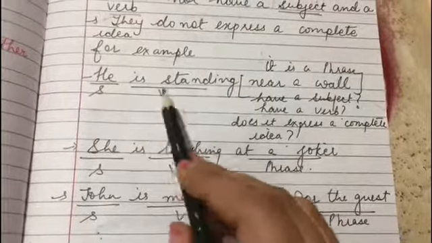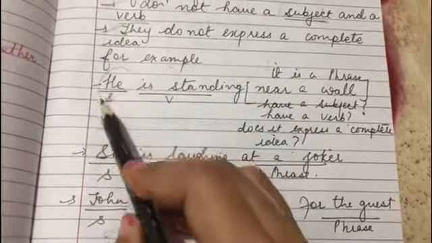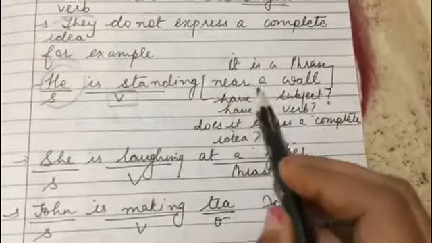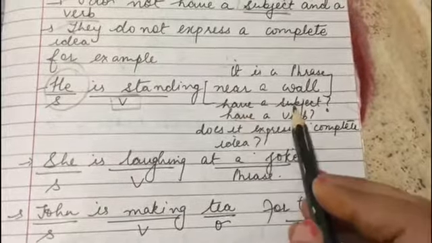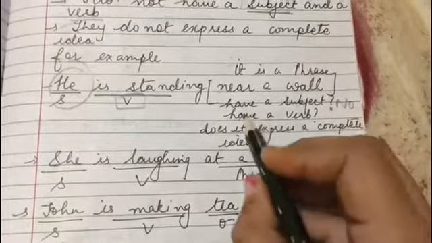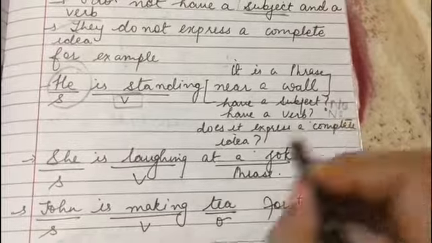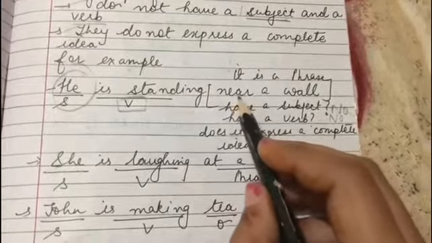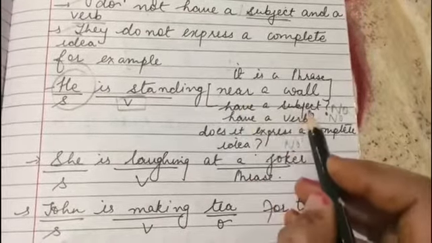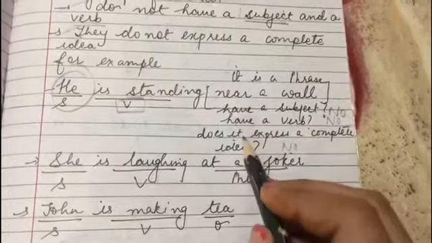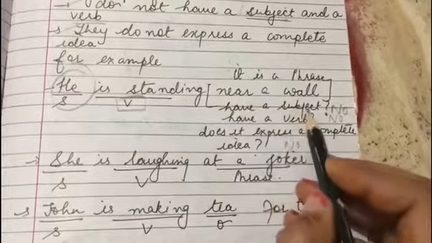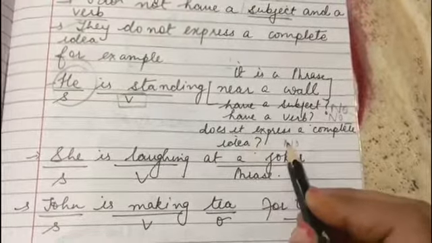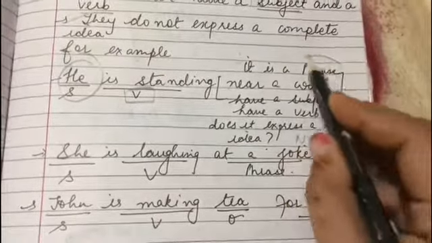For example, he is standing near a wall. So he here is the subject, is standing here is the verb, right? But here, near a wall, does it have a subject? No. Does it have a verb? No. Does it express a complete idea? No. So this group of words, near a wall, has no subject, no verb, and it also does not express a complete idea, and that's why it is a phrase.